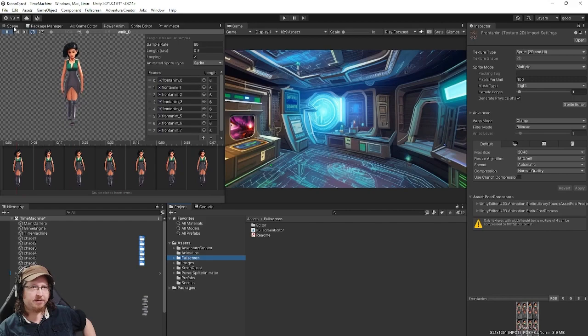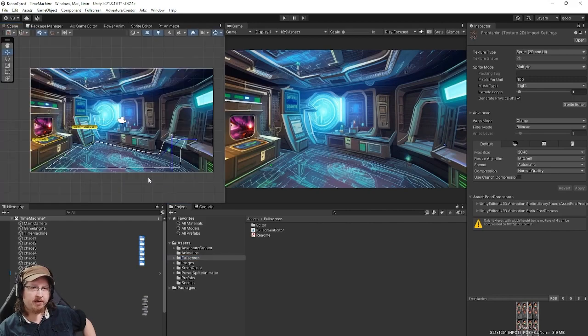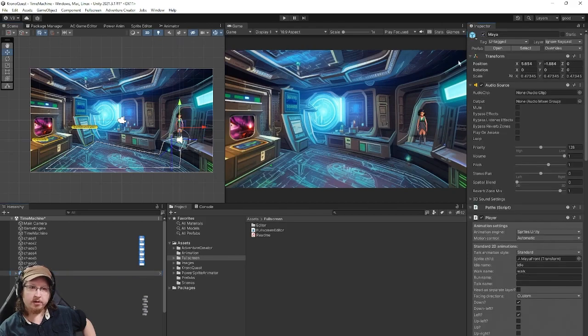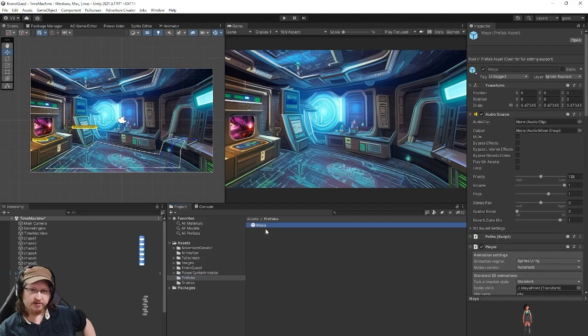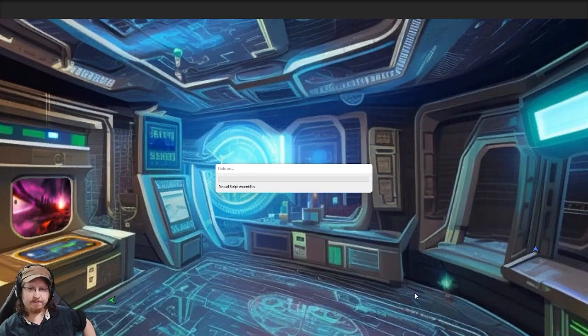And so what we do is we import our background, we have our character, which is here. Although in Adventure Creator we have this disabled because we have the prefab. I won't go over all of this, but we have a prefab over here to instantiate our character in the scene, and let's just play it and see what we have. We'll put the full screen here.